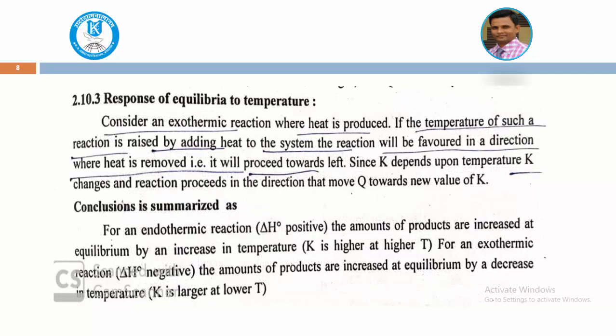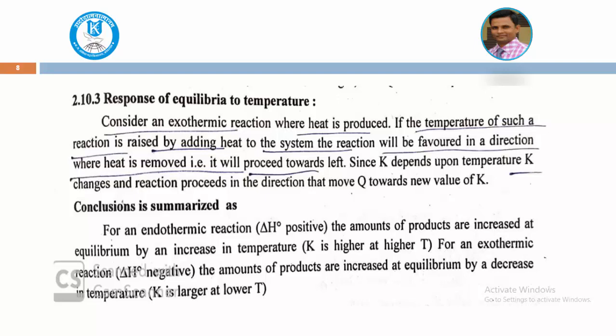Next is change in the temperature, that is, the response of equilibria to temperature. Consider an exothermic reaction where heat is produced. If the temperature of such a reaction is raised by adding heat to the system, the reaction will be favored in the direction where heat is removed. So in exothermic reactions, where heat is already produced, a lower temperature is favored.